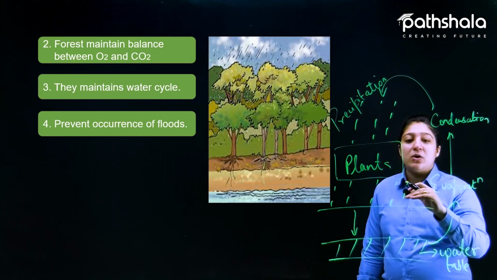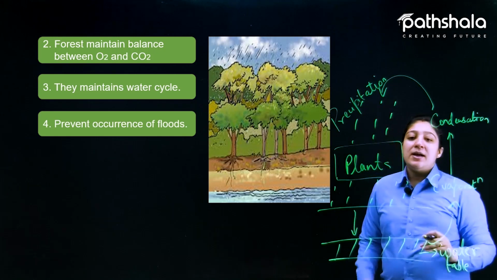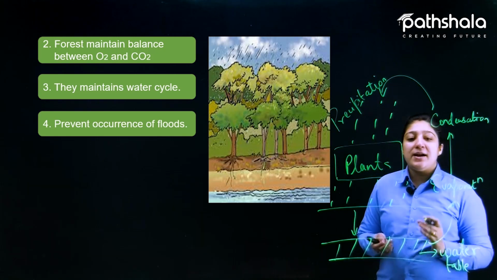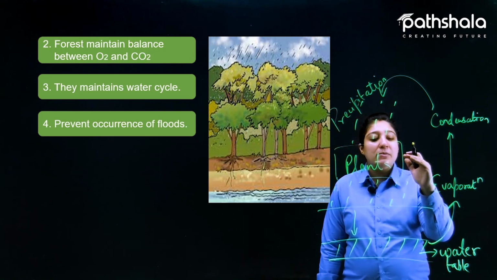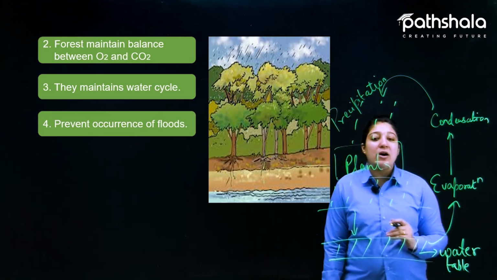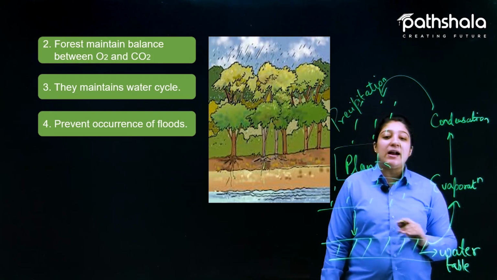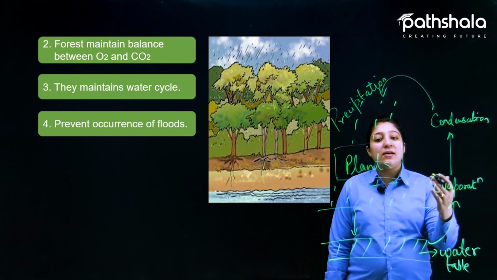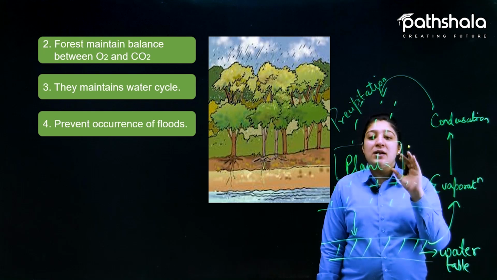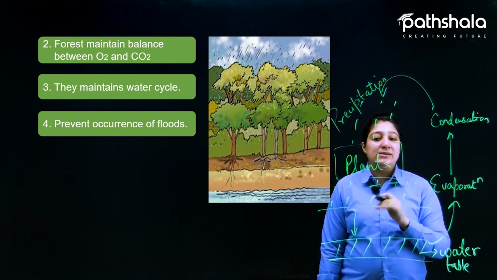There will be no more water present on the earth's surface, and that won't lead to floods, right? Plants are seeping more and more water into the ground, and as a result no more water will be on the earth's surface. So in this case it won't cause floods, or it prevents floods.